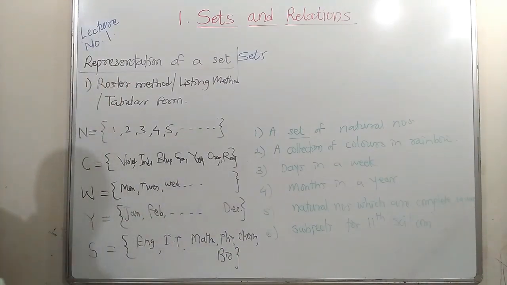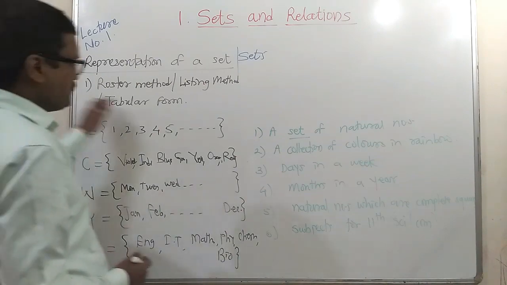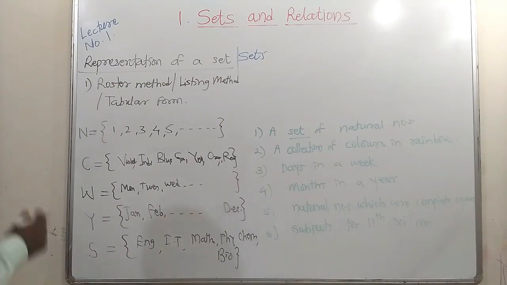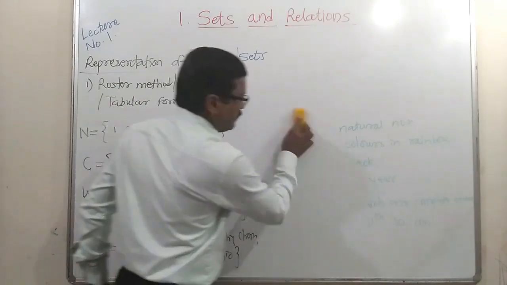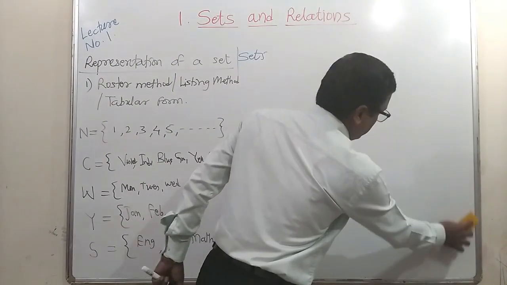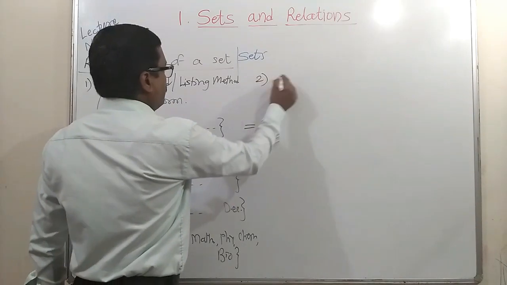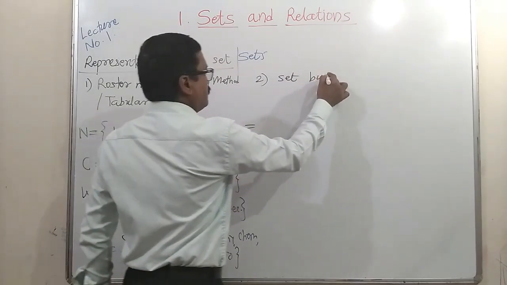So that will be the collection of subjects. This is one way of representing these sets. Let us write the same sets in another method. That method is the set builder method, the second method.